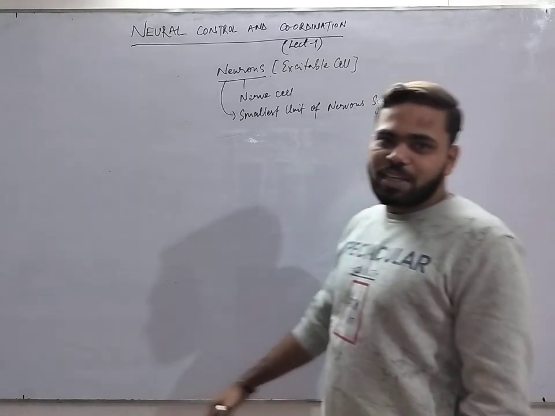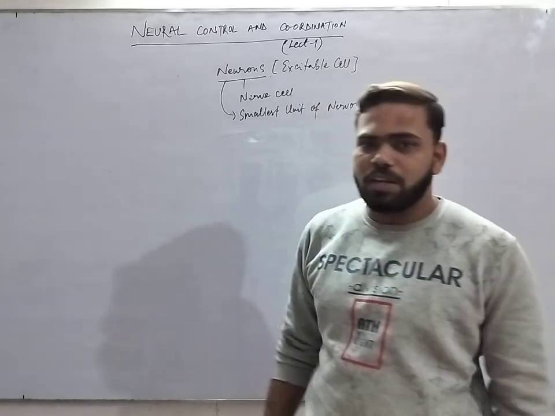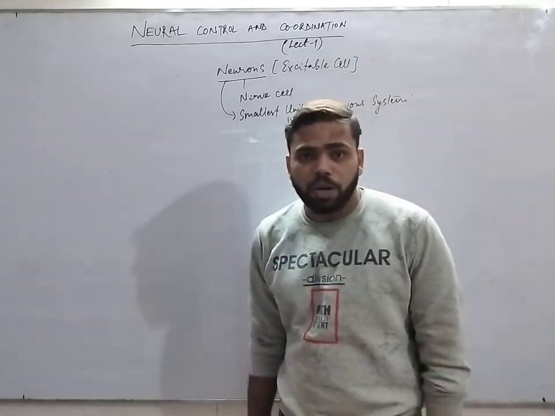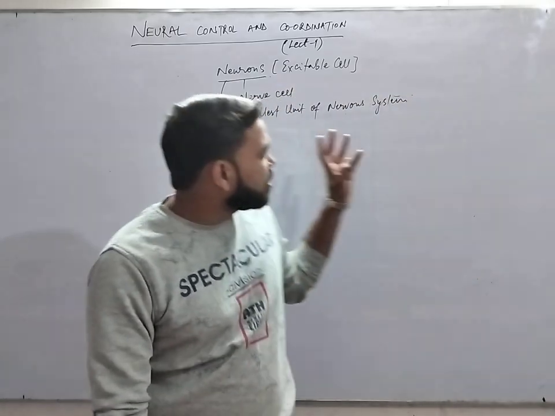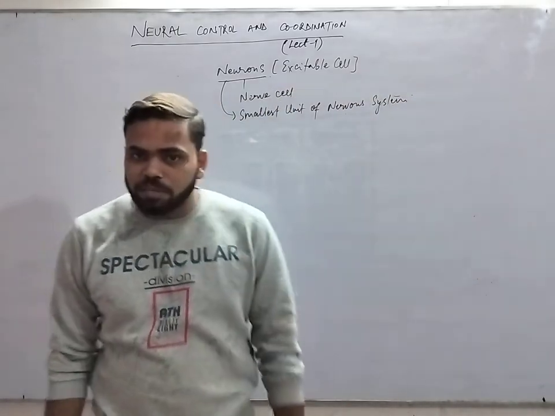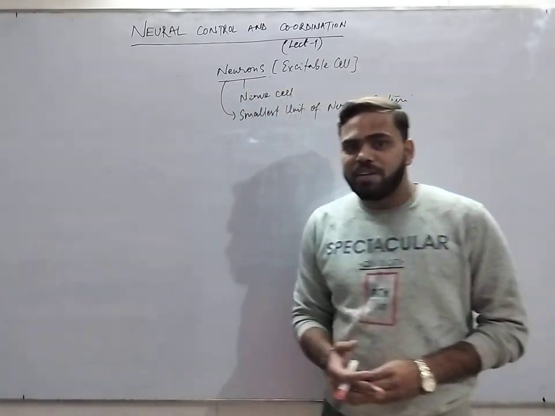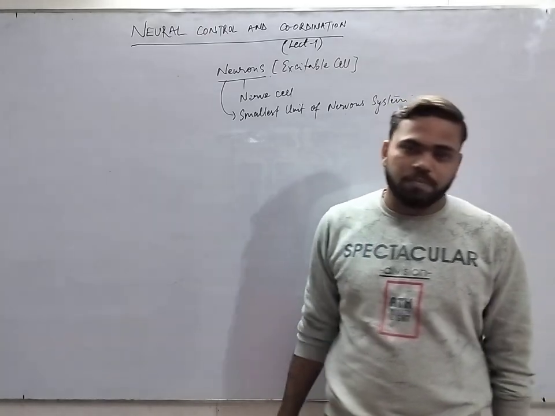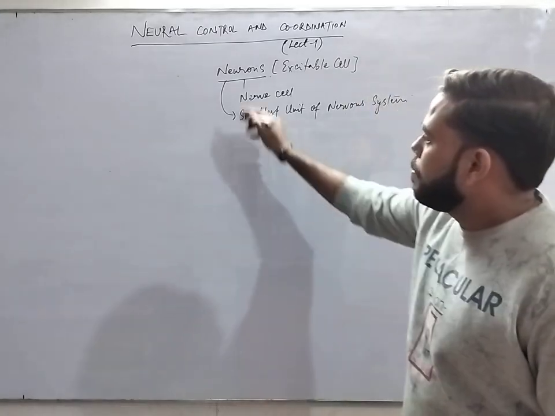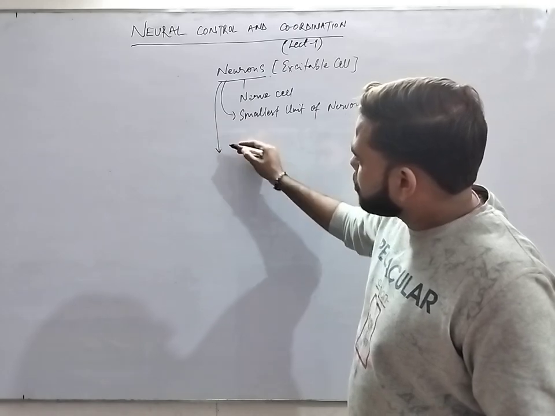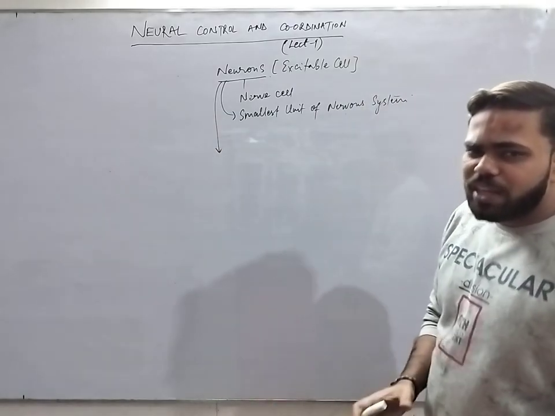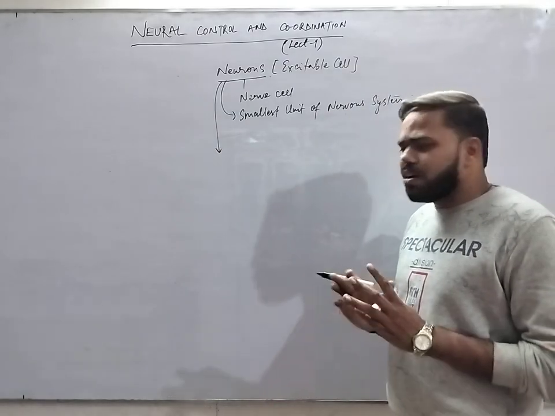Just as the cell is the structural and functional smallest unit of a living body, similarly, neurons are the unit of the nervous system. It means neurons function for the functioning of the nervous system. The structure of the neuron is basically very easy, so don't be worried about this.